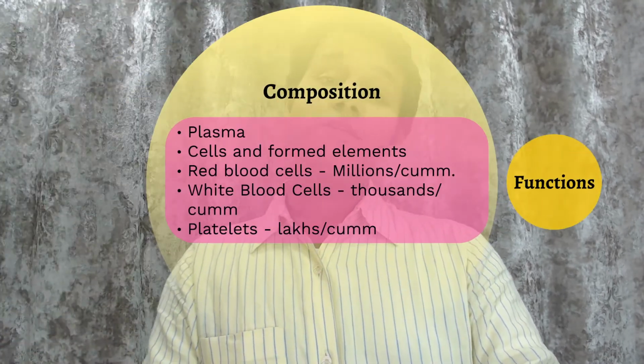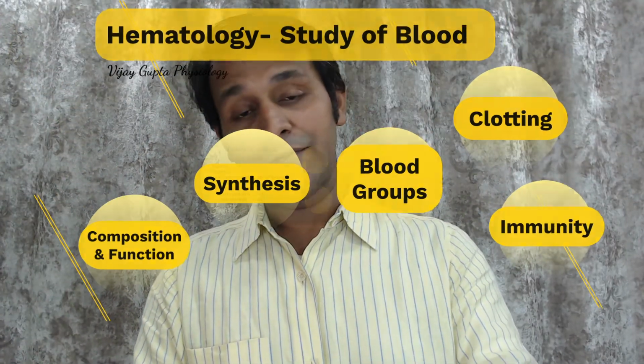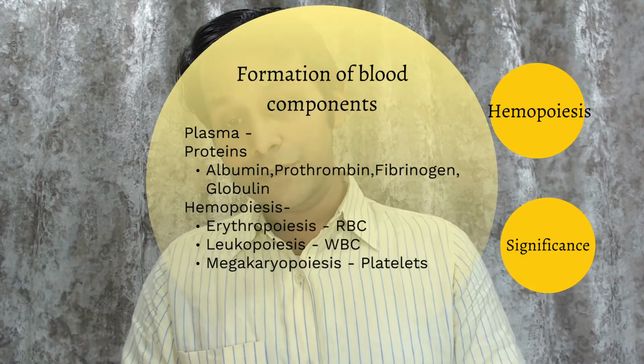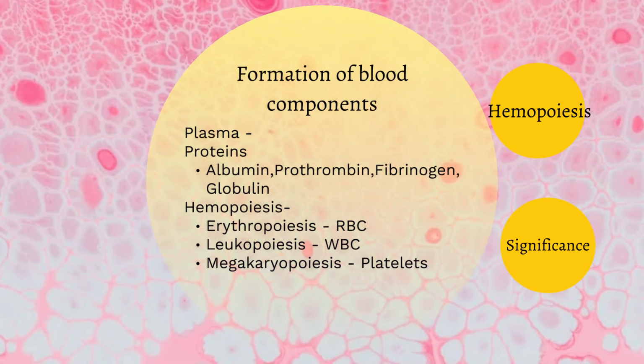Next, in this hematology section, we'll be discussing the synthesis of all the formed elements of the blood, which includes the plasma proteins: how plasma proteins are synthesized, where they are synthesized, what their use is, and how they play a role in clinical settings. The plasma proteins like albumin, globulin, prothrombin, fibrinogen and many other proteins are synthesized and present in the blood. Apart from these, we have hemopoiesis as a part of formation of the blood cells.